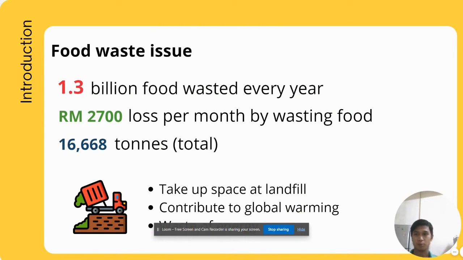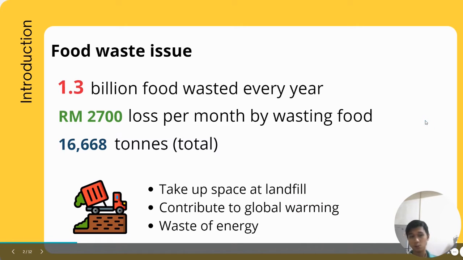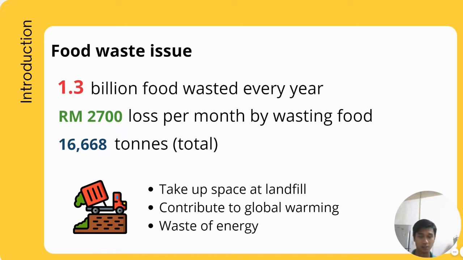Okay, so let us look at the problem. One of the issues is food waste. Food waste is really a big issue because it is estimated that around 1.3 billion tons of food are wasted per year, which is around 30% of food. And in our country, around 2,700 ringgit per month is lost by wasting our food, which in total is around 16,000 tons. The problem of food waste is that it takes up a huge space at landfill, and it can contribute to global warming. It is also a waste of energy, which is the energy used to grow the food, to transport the food, and to preserve the food.